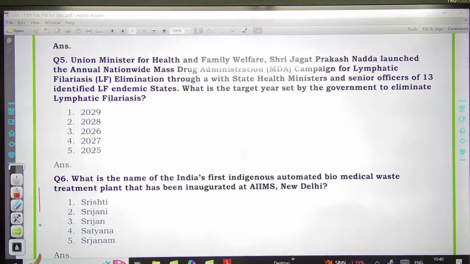Question number 6 is here, everyone. What is the name of India's first indigenous automated biomedical waste treatment plant that has been inaugurated at AIIMS, New Delhi?